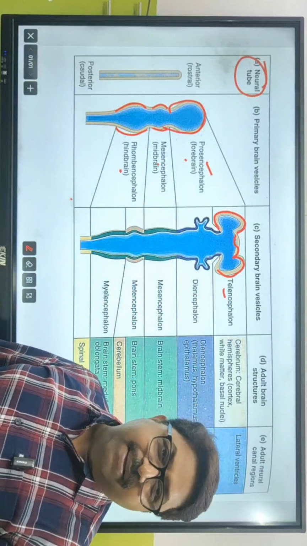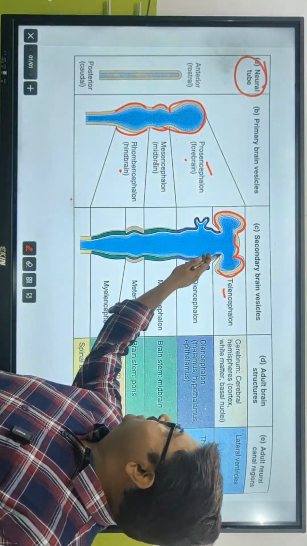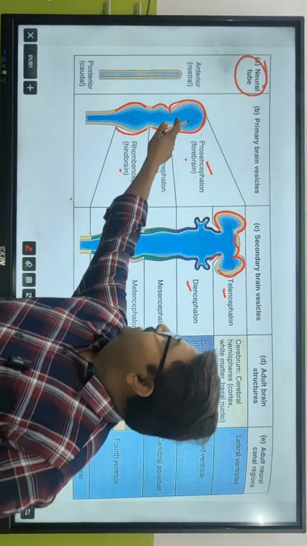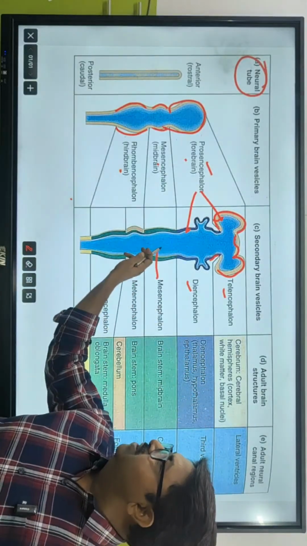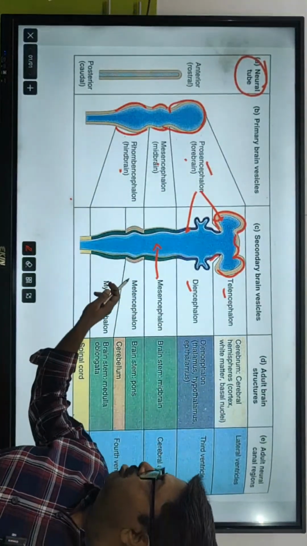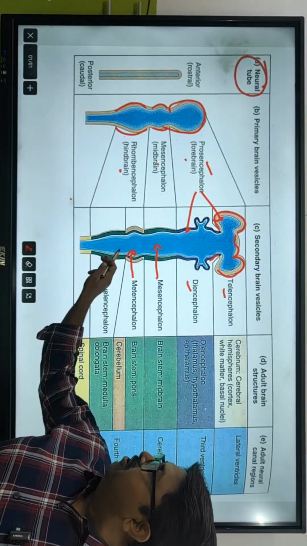Telencephalon. This is called cerebrum. What is this? Diencephalon. यही वाला classified into 2. And then this is a mesencephalon which remains like that. But think about, one is metencephalon and one is myelencephalon.